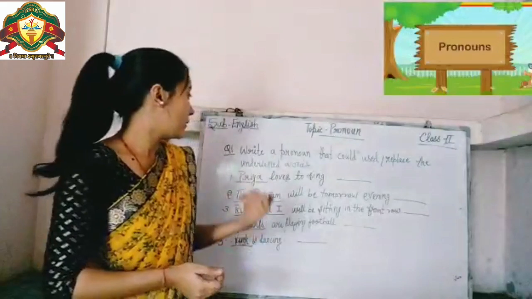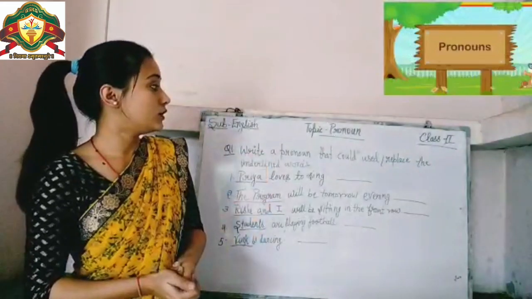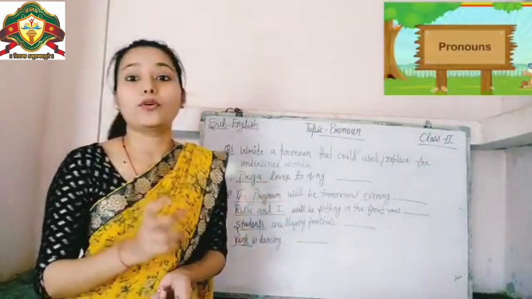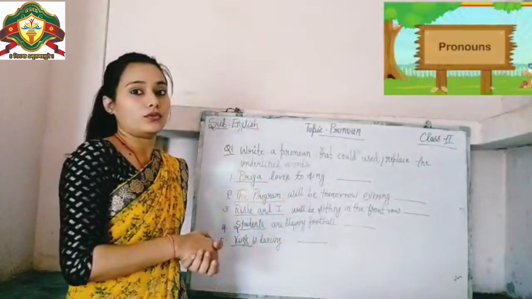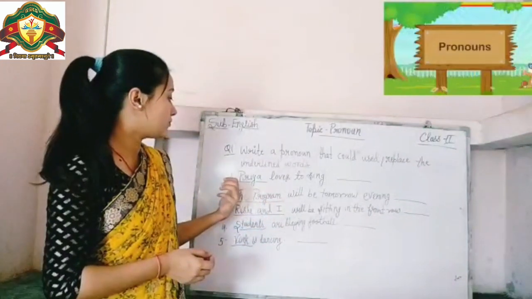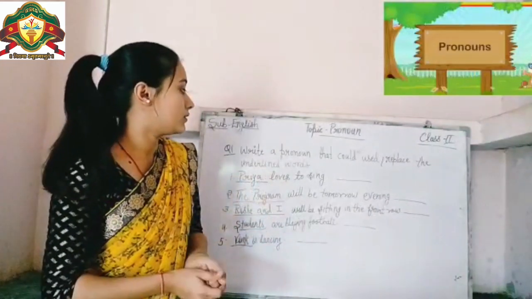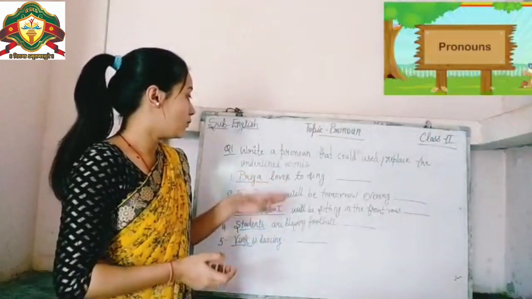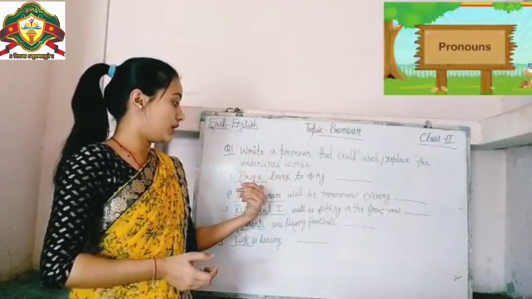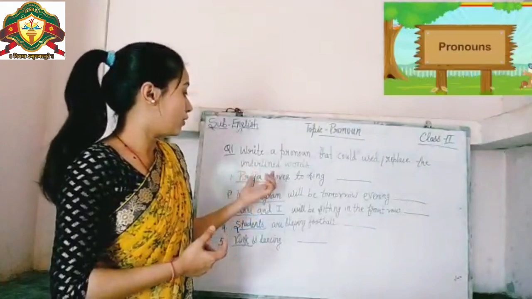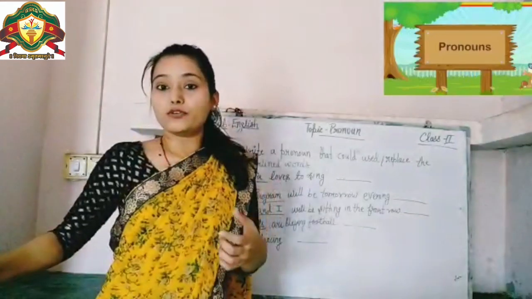Okay, we are going to do an exercise. The question is: write a pronoun that could replace the underlined words. जो भी underlined words हैं आपको उनकी place पे pronoun को put करना है. First sentence: Priya loves to sing. Priya is the underlined word, so what will you use in place of Priya?